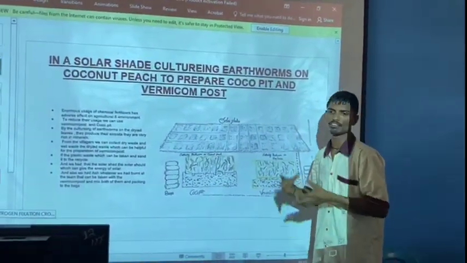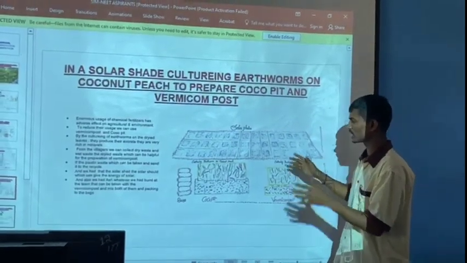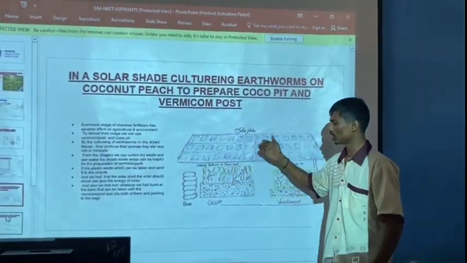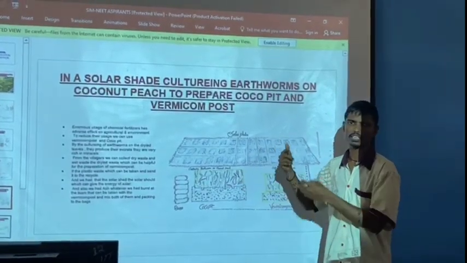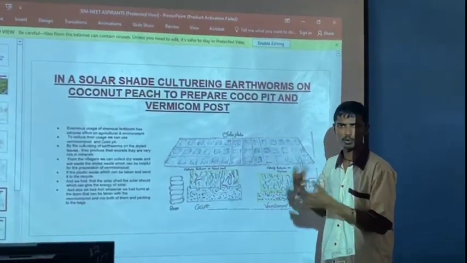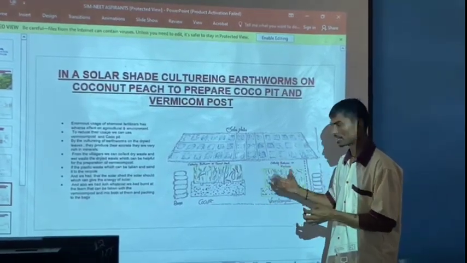As we know, in the villages we can see dry waste and wet waste. The dry waste we have to place on the culturing plate, and we have to culture the earthworms on that. We know that dry leaves are rich in minerals, so the excreta of earthworms is rich in minerals.